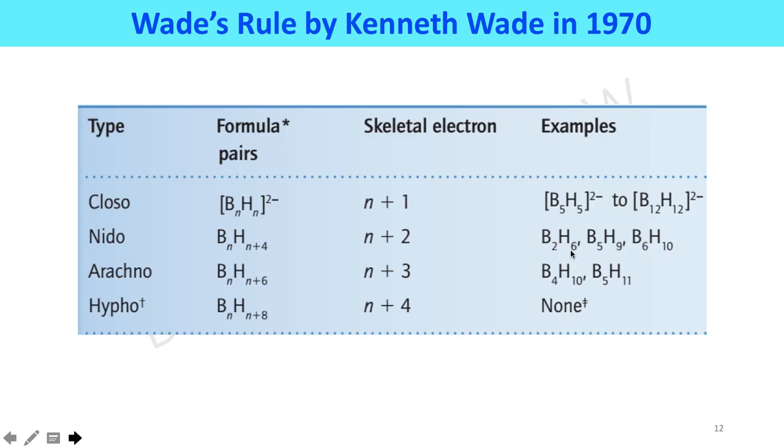For example, B2H6, B5H9, and B6H10. For arachno type structure, the general formula is BnHn plus 6. Skeletal electron pairs will be n plus 3. Examples are B4H10 and B5H11. For hypho type structure, the general formula will be BnHn plus 8 with skeletal electron pairs n plus 4. Its example is till now not known.